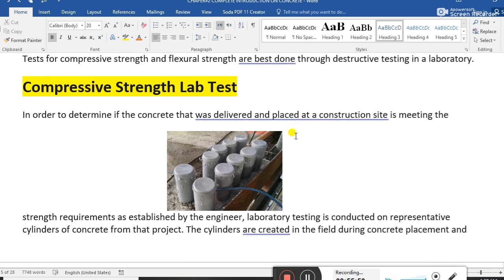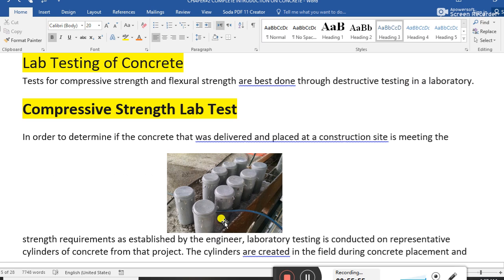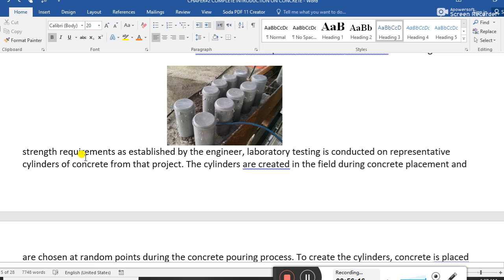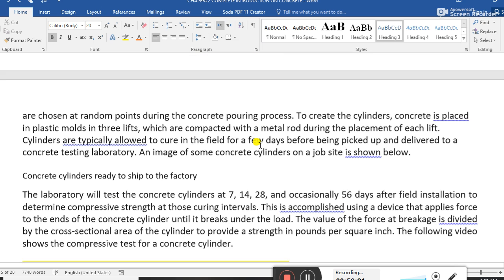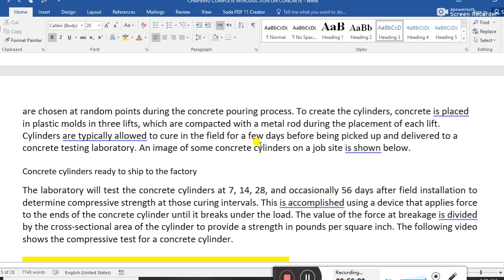Compressive strength lab test. See, these are the cylinder tests. We pour the concrete into the cylinder and test at 28 days, or 21 days, in order to determine whether the concrete delivered and placed at the construction site is meeting the strength required as established by the engineers. This compressive strength is determined in the laboratory.